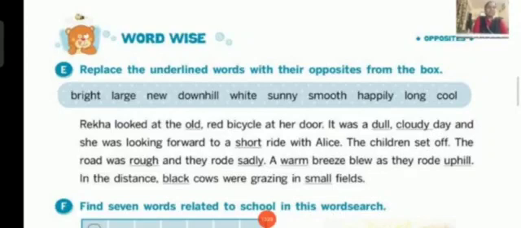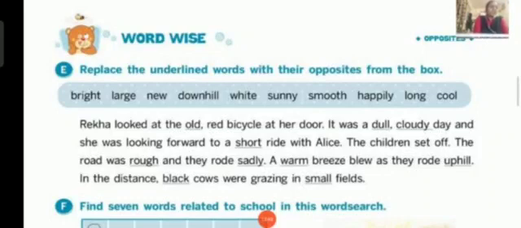Okay. In the distance, black cows were grazing in the small fields. See, what is the opposite word for black? It is white. So, it is white. You will replace the word with white. Small fields, large fields. Now, let me read you the paragraph, how it sounds.